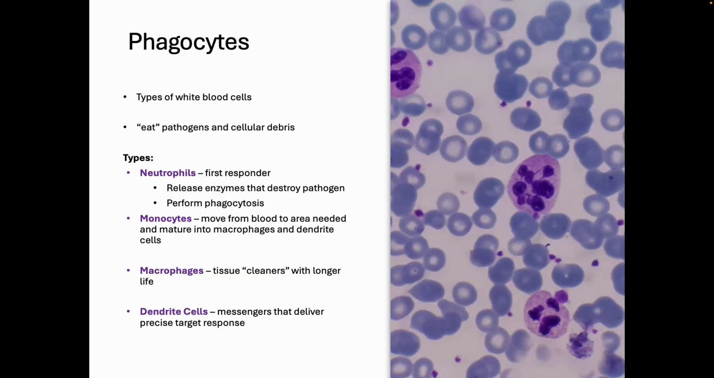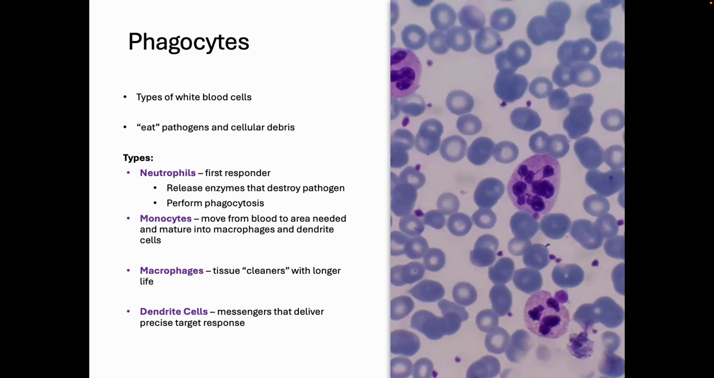All right, so the phagocytes. These are a type of white blood cell. They gobble up all the cellular debris and those bad guys, the pathogens. There's a bunch of different types of phagocytes. You have your neutrophils, your monocytes, your macrophages, and your dendritic cells.